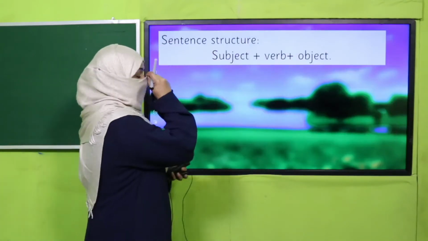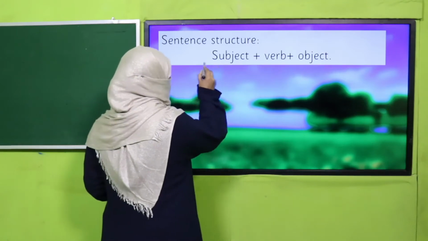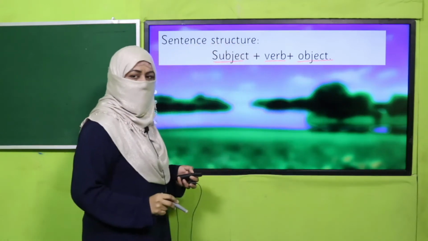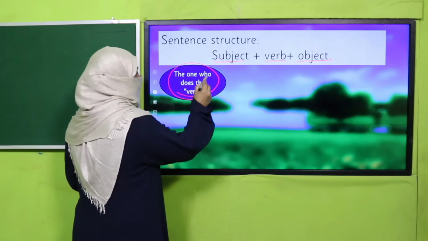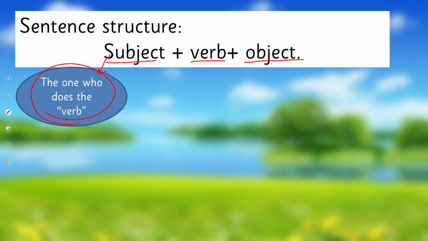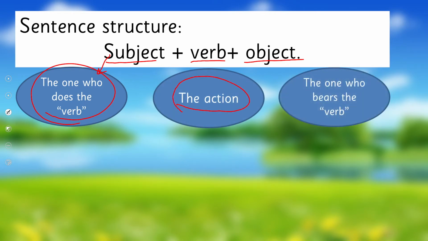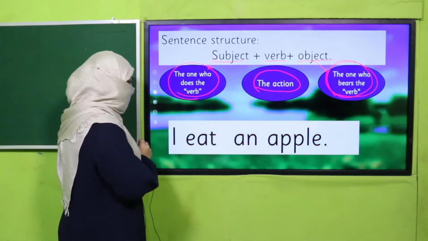And how do we use it in our sentence? First of all, the sentence structure is subject, verb, and object. What is subject? The one who does the verb. Subject is the one who does the verb, the action which is being done is the verb, and the one who bears the verb, on which the action has been done, is the object. For example, I eat an apple.